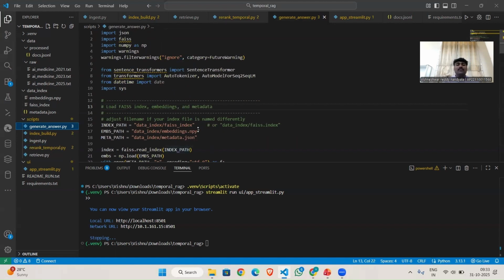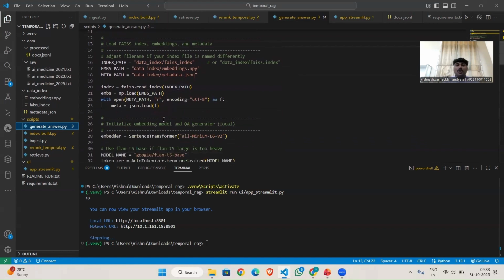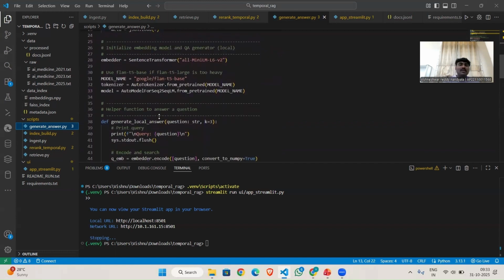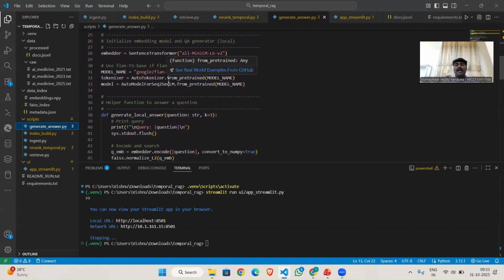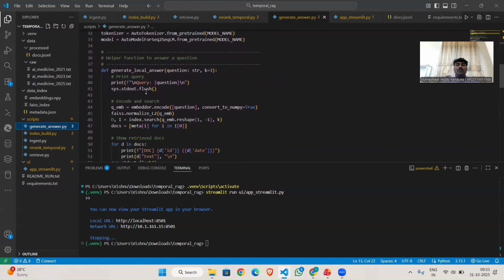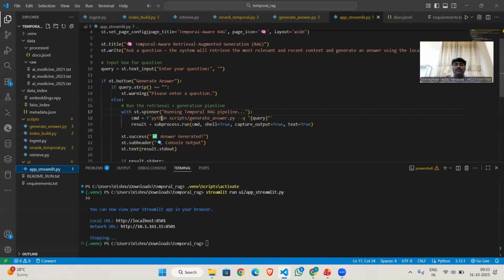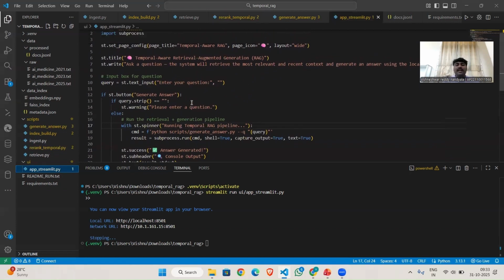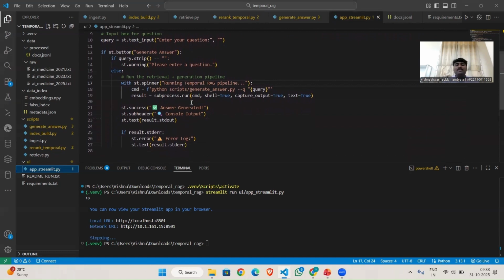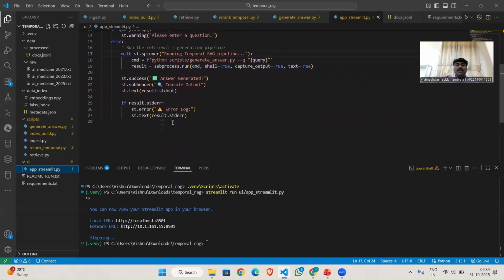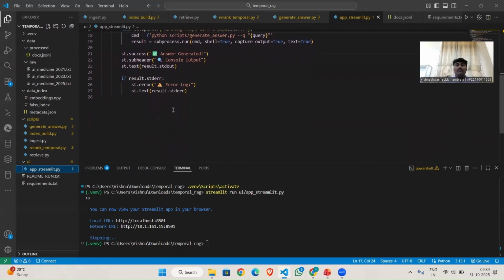And coming to the next, the generate answer file. This performs the full pipeline: it retrieves top documents, constructs a prompt, and passes it to a FLAN-T5 model for natural language answer generation, and the final output is concise, context-based, and time-aware. And next, coming to the UI, the app streamlit.py interface allows us to interactively ask questions and view the retrieved documents and the generated answer. Once we run the command streamlit run, the app opens on localhost, showing both console outputs and the final answer from the local model.